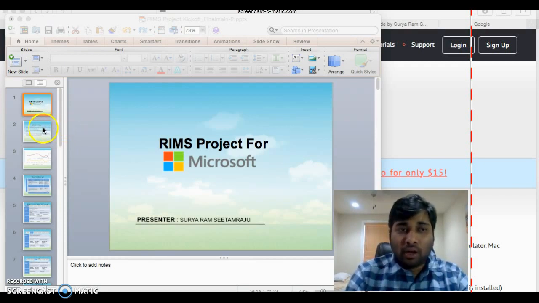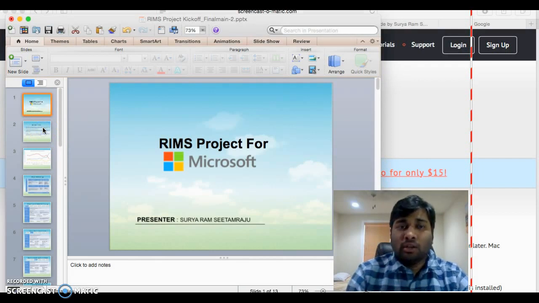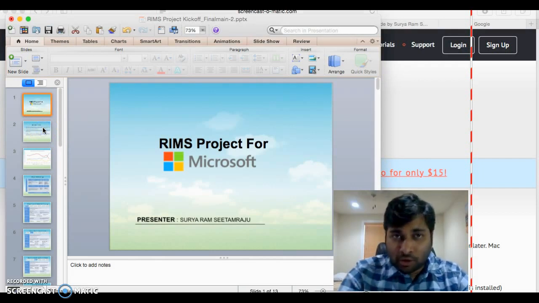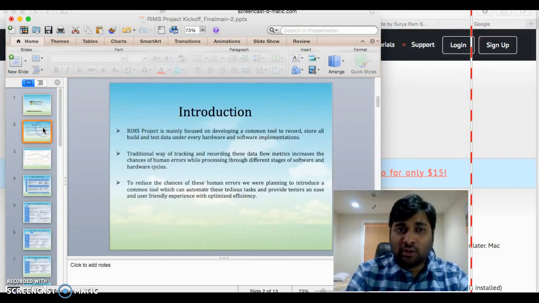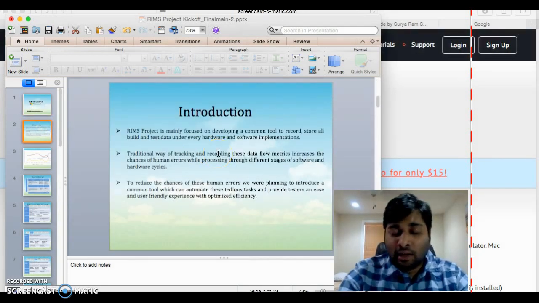Starting off with the summary of the RIMS project. My name is Suryaram Sitamraju and I am the project manager assigned for this RIMS project. Let me introduce what this project is and why we are implementing it in Microsoft. Microsoft is such a big company where we constantly create new software and develop new hardware, so for the process to go in a smooth way.